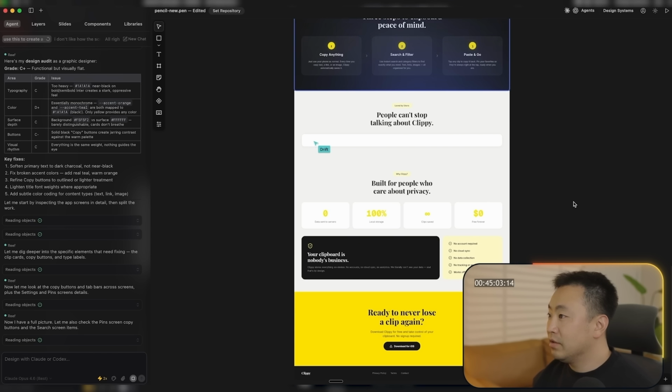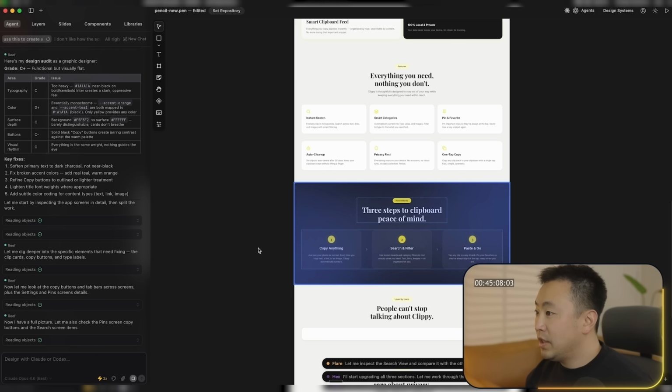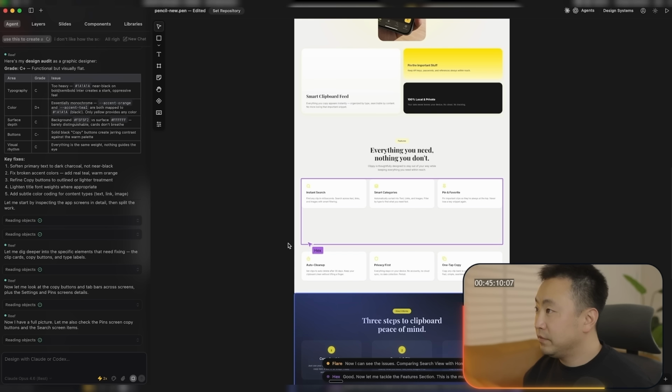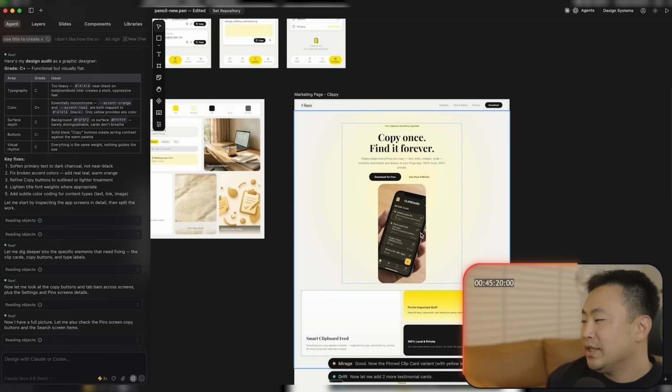Now, the reason why you want to do all of this stuff in something like Pencil rather than in code is because it's much more expensive and it takes longer to do it in code. So that's why you want to do it in something like this. Okay, this is looking a little bit more interesting, I would say. The colors are a little off, but it's working. Oh, I like this black.